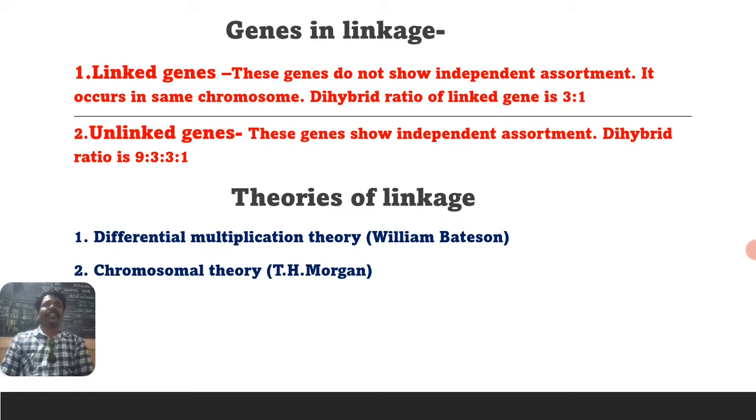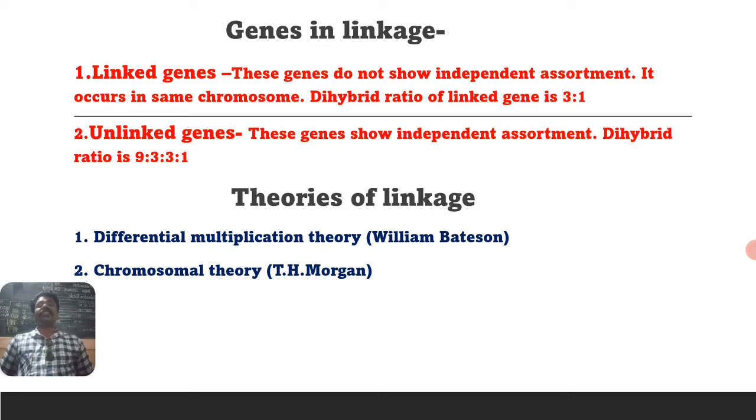Like that, these genes do not show independent assortment. It occurs in the same chromosome. The dihybrid ratio of these linked genes is 3:1. Wherever the genes are linked, a dihybrid cross shows a ratio like 3:1.